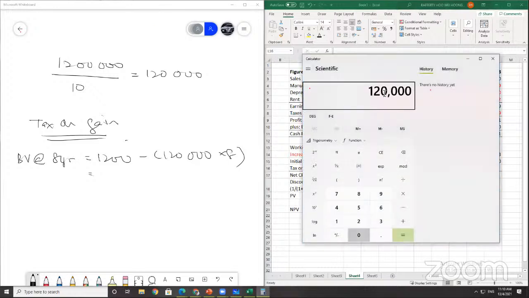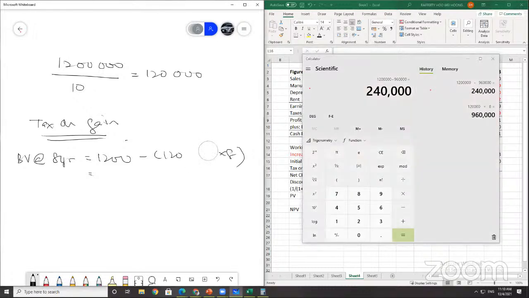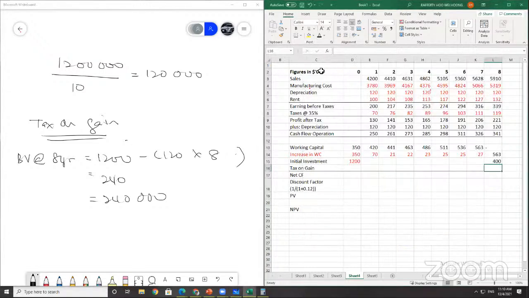Calculator, 120,000 for 8 years of depreciation, 960,000. Okay, 1.2 million minus 960,000, you get 240. Assuming the 00 is not there, it's 240, also known as 240,000 actually. Because when we do the cash flow, we already take out the 30 at the back there. So your book value at the 8th year is 240.